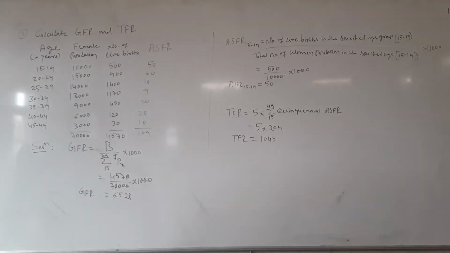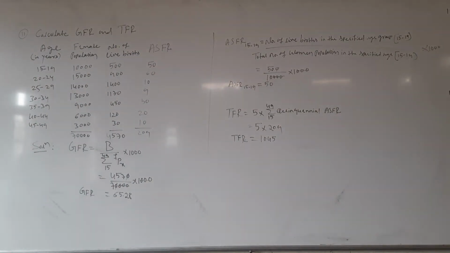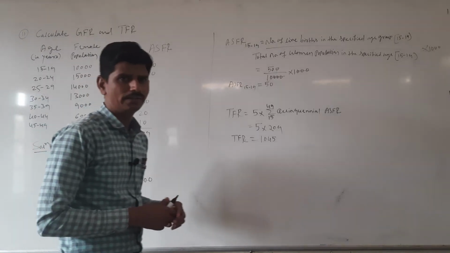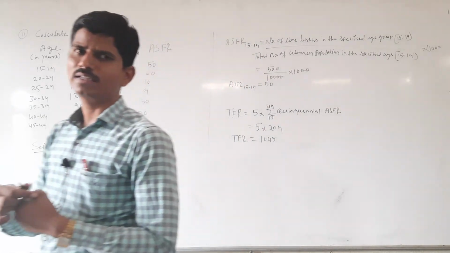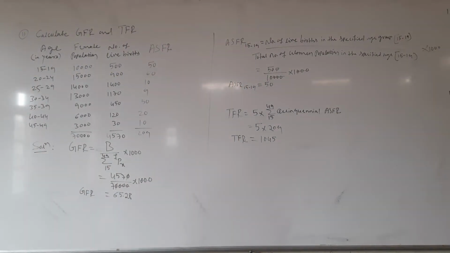Also a comment: here TFR divided by 1000 gives the average number of children born in lifetime to one woman.